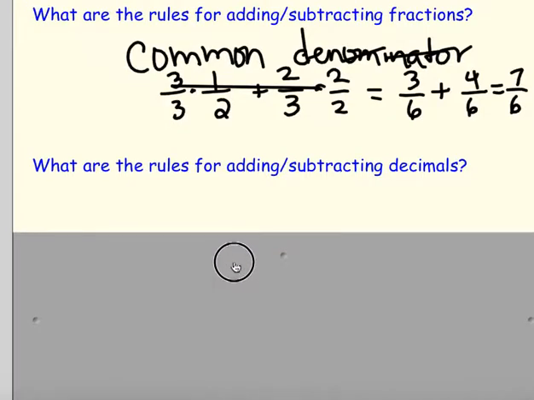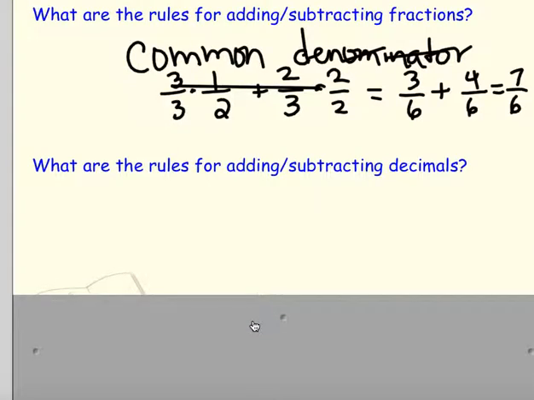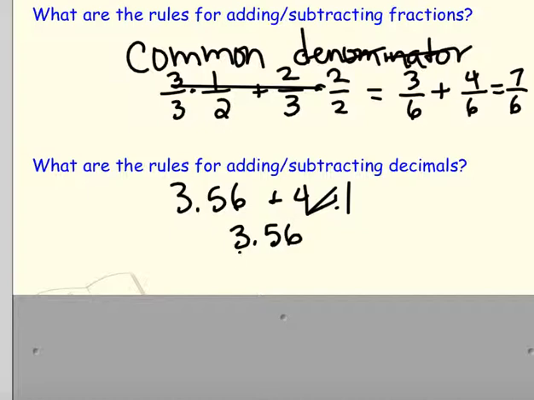Now, the rules for adding and subtracting decimals: remember, we must line up the decimal places. If we have 3.56 plus 4.11, we must line them up so that their place values are in the same spot. So we'll say that is 7, 6, and 7. So 7.67. Okay, let's look at some examples.